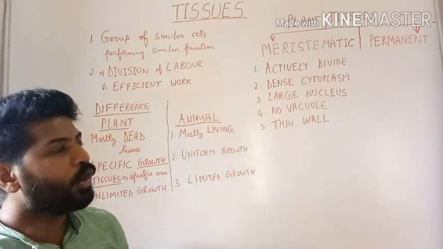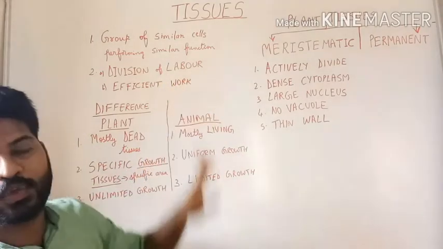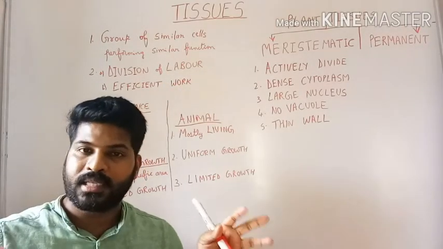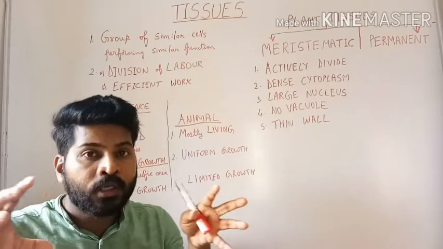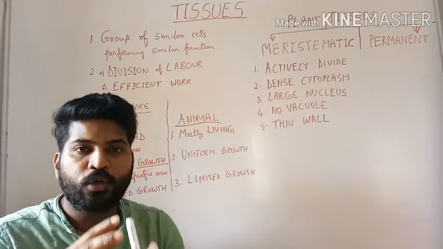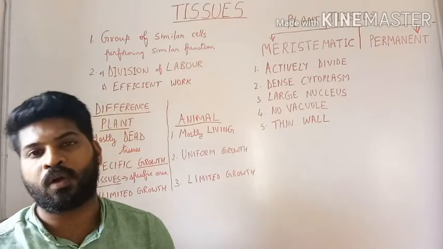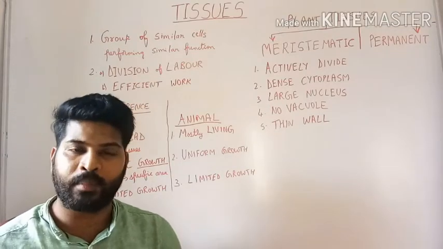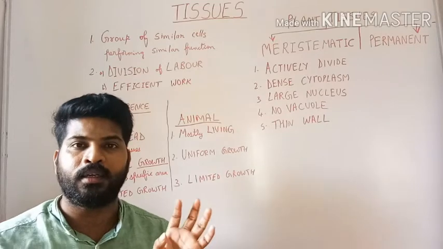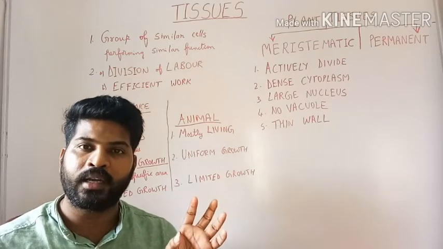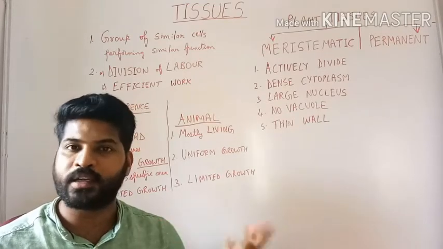Now, what are the uses of tissues? When similar cells organize themselves into groups, it creates what is called division of labor, meaning different functions are carried out by different tissues.